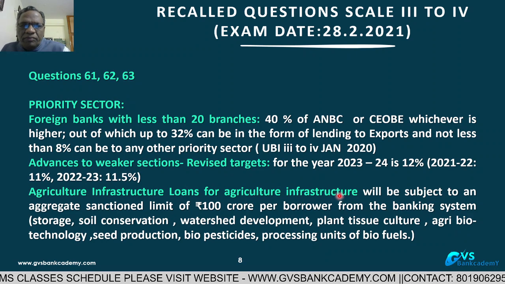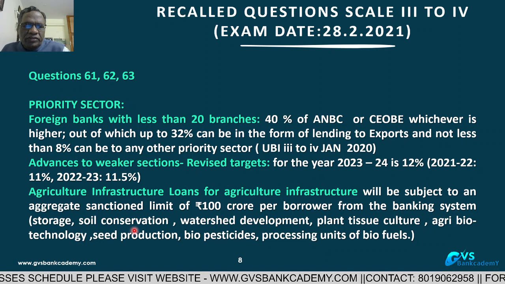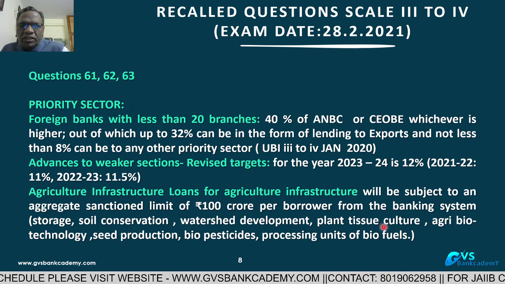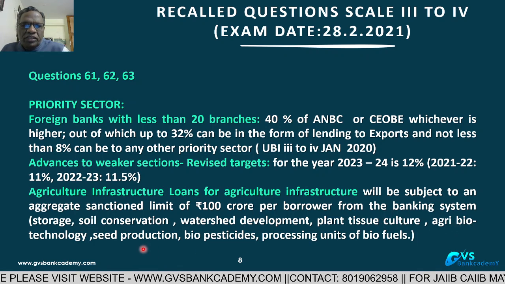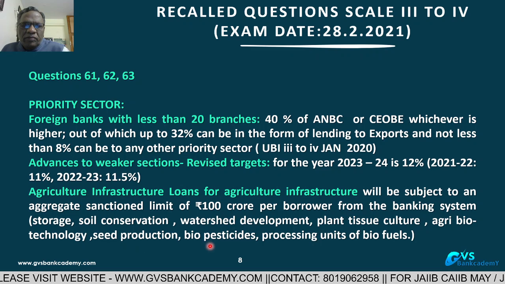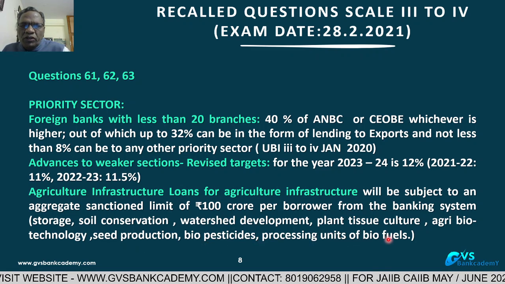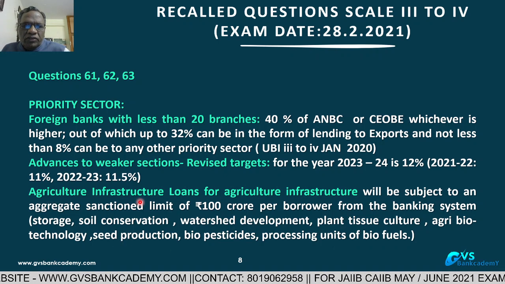Agriculture infrastructure means storage, warehouses, soil conservation activities, watershed development, plant tissue culture activities, agri-biotechnology activities, seed production activities, manufacturing of biopesticides, and processing units of biofuels. All these activities come under agriculture infrastructure.